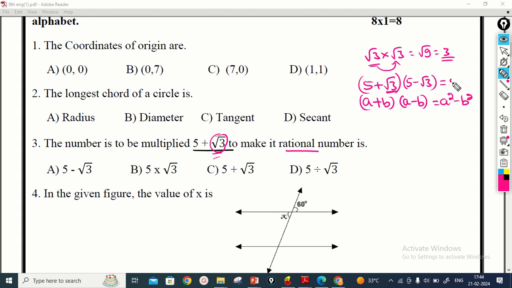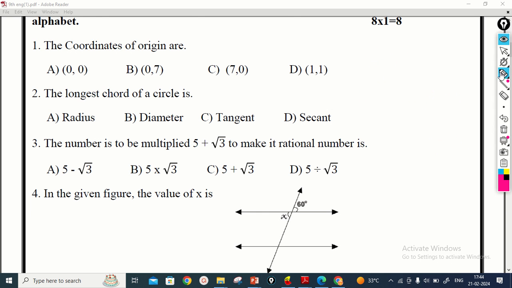If you multiply, you get 5 square minus root 3 whole square. Here 5 square means 25 and root 3 square, the square root gets cancelled, gives 3, that becomes 22. This becomes the rational number. So we have to multiply 5 plus root 3 by 5 minus root 3 to get the rational number.